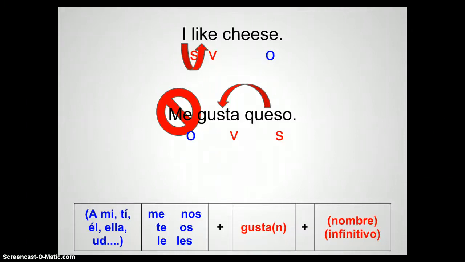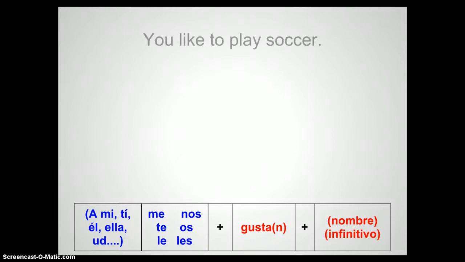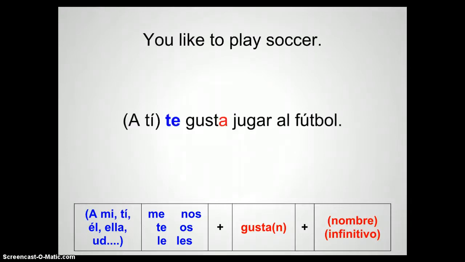So, for example, you like to play soccer versus a ti te gusta jugar al fútbol. So you determines the conjugation of like. You have subject, verb, and what I like. This is the object. But in Spanish, that's just the opposite.